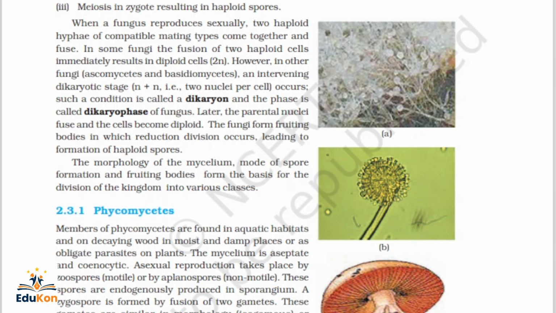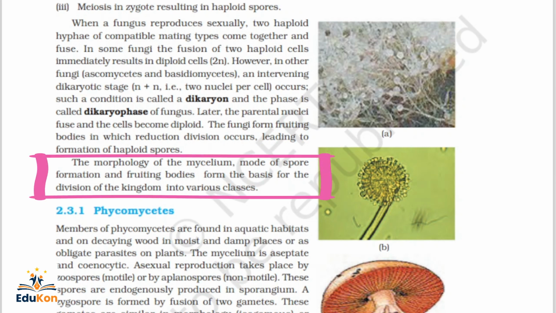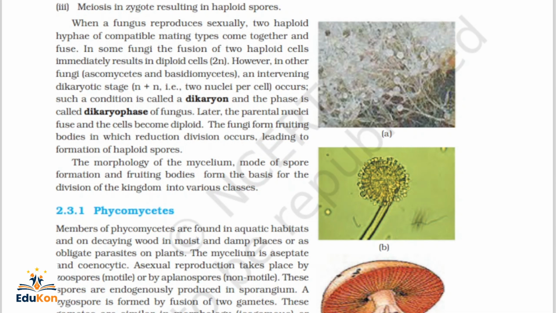The morphology of mycelium, mode of spore formation, and fruiting bodies form the basis for the division of the kingdom into various classes. How are fungi classified? Number one, based on the morphology of mycelium. Number two, mode of spore formation. Number three, fruiting bodies. These form the basis on which fungi are classified into various classes. Among them, the first class is